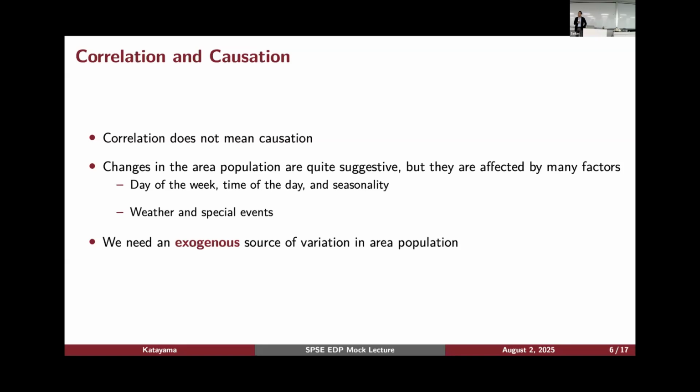So in order to make some causal statement, that something affects the other, we need some exogenous source of variation that will affect the area population. So that is kind of important.